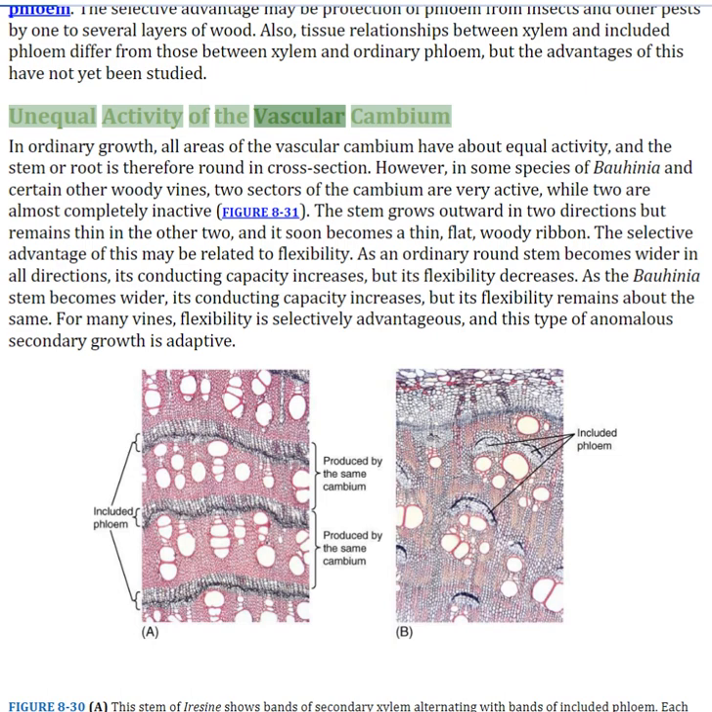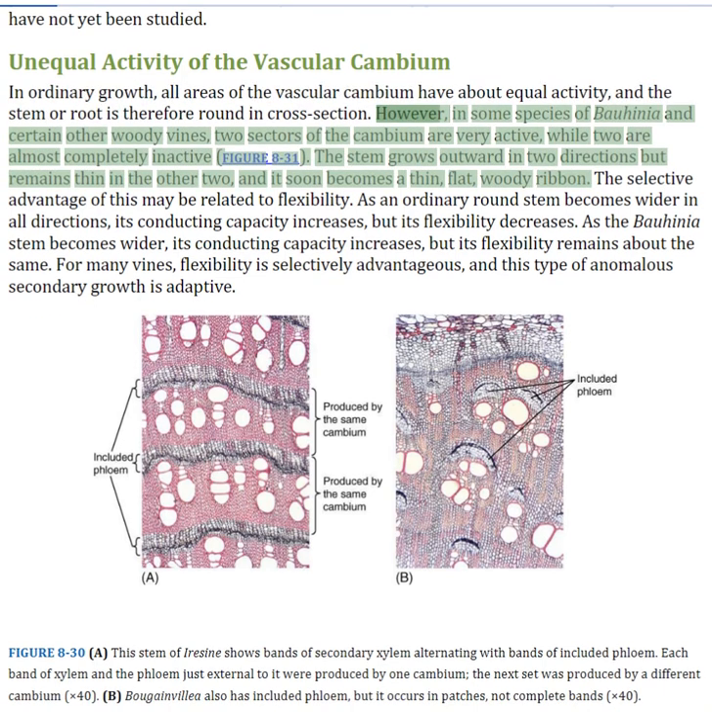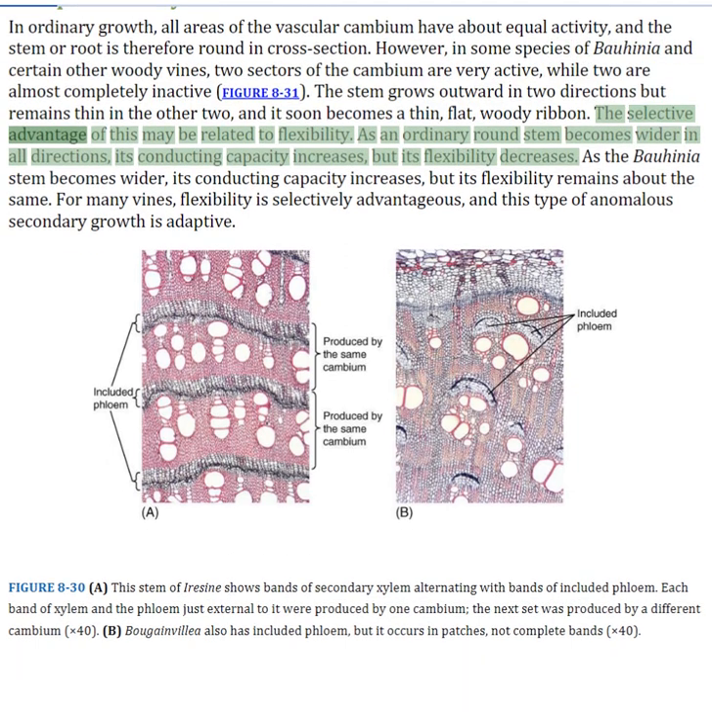Unequal activity of the vascular cambium. In ordinary growth, all areas of the vascular cambium have about equal activity, and the stem or root is therefore round in cross-section. However, in some species of Bauhinia and certain other woody vines, 2 sectors of the cambium are very active, while 2 are almost completely inactive. The stem grows outward in 2 directions but remains thin in the other 2, and it soon becomes a thin, flat, woody ribbon. The selective advantage of this may be related to flexibility.